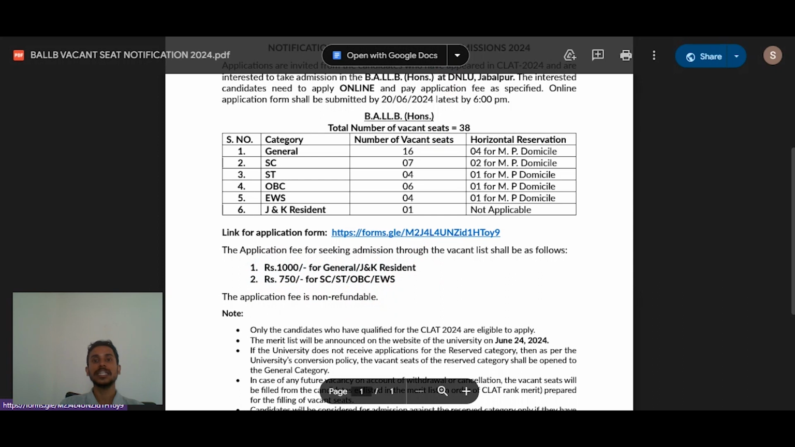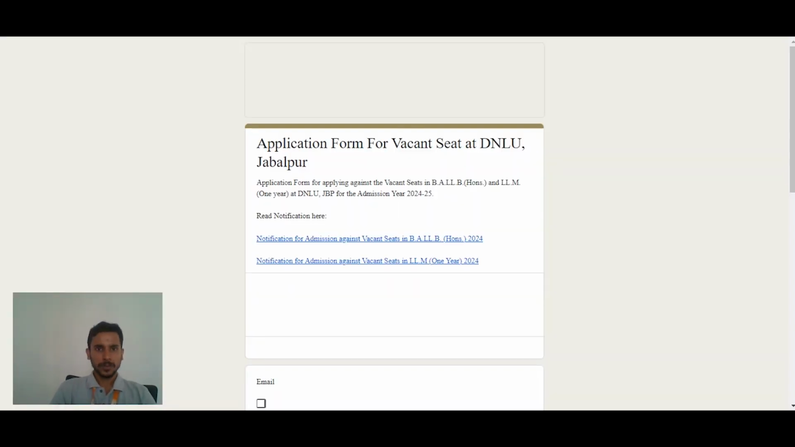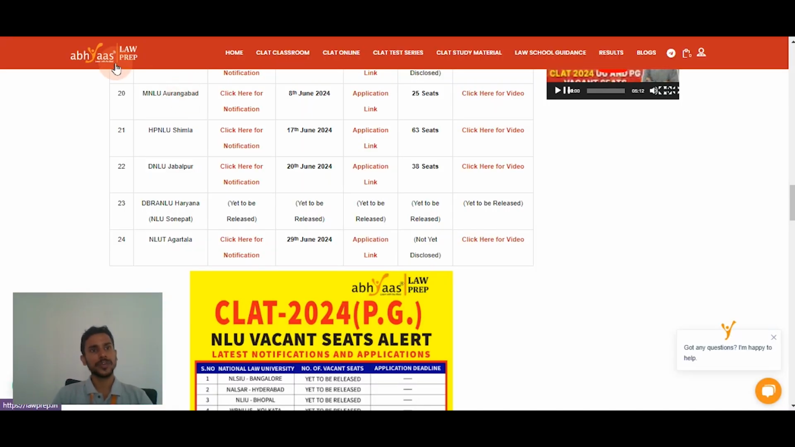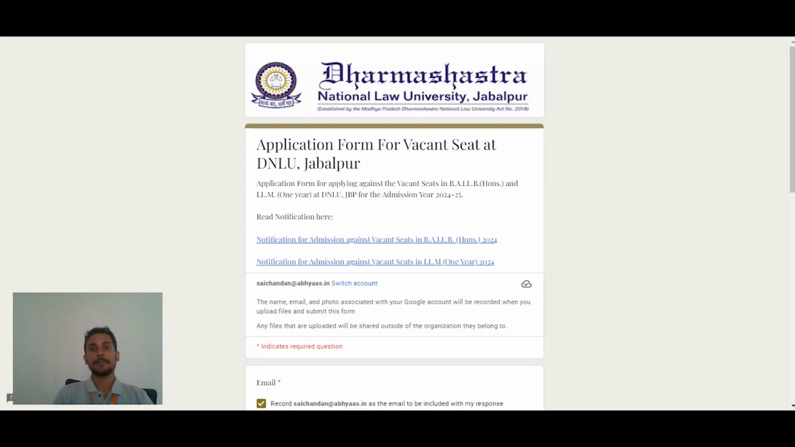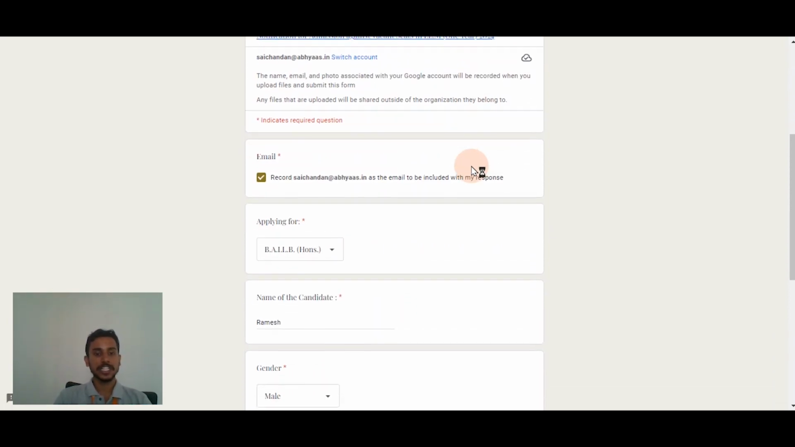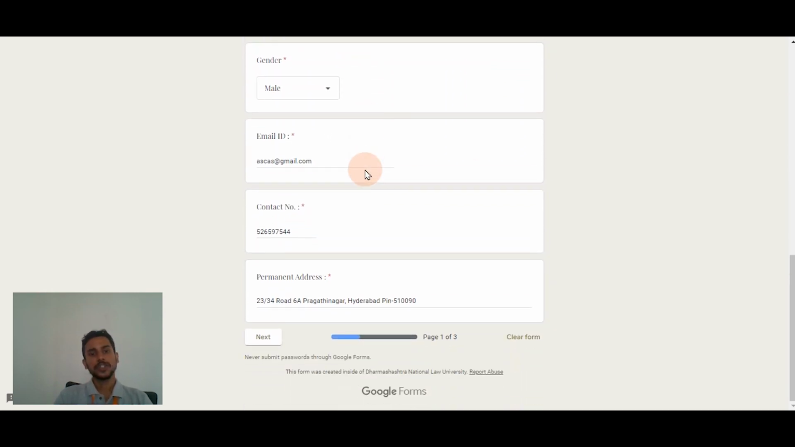Let's have a look into the application form and see what fields are required to be filled in. Now, you can access the application also from the same website, that is NLU Vacancy 2024, our Abhyaas Lawprep website. From here also you can reach the application form. So the application form consists of 3 stages. In the first stage, you have to fill the basic required details, that are your name, your gender, your email address, your contact detail and your address, right?